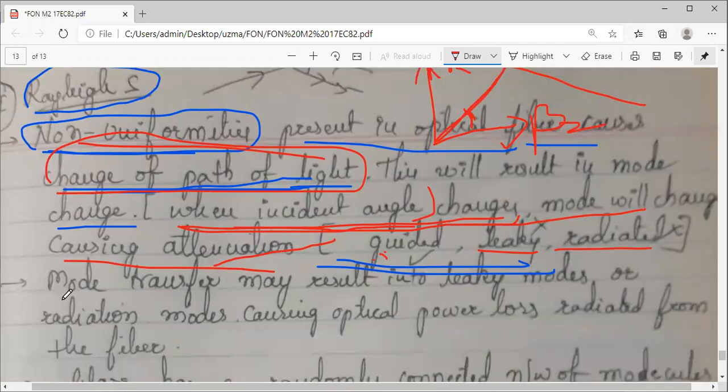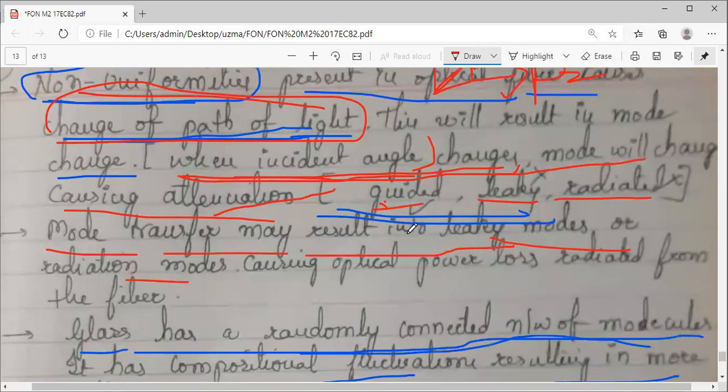Now, what will happen if the mode changes? Mode change or mode transfer may sometimes result in a mode that is not guided; it may be leaky or radiated. So what will happen? There will be a loss of power when it goes to a leaky or radiation mode. In the core region your field will not remain concentrated. Because of that, whatever wave propagation there is, it has certain energy or power, and some amount will be lost, some information will be lost rather.